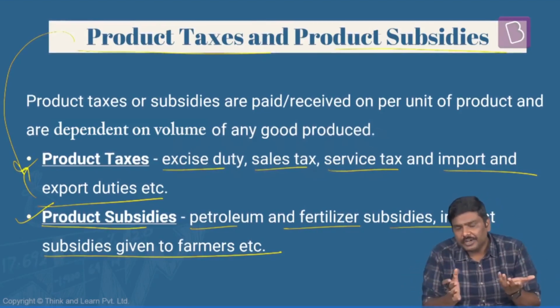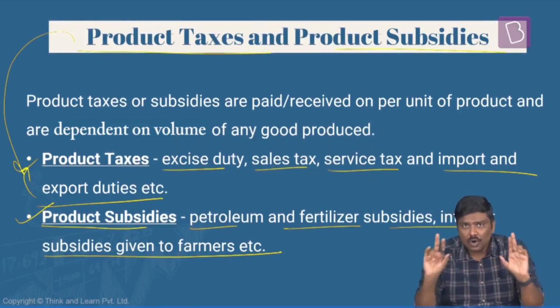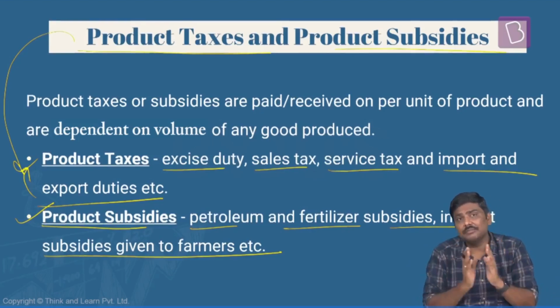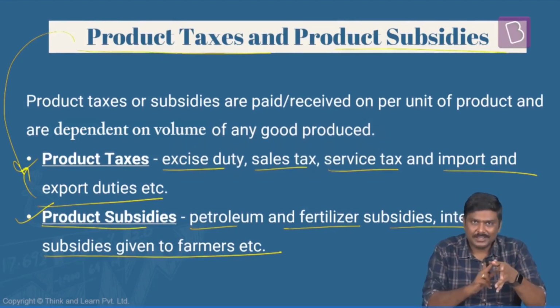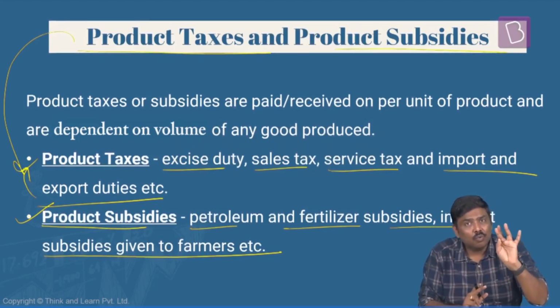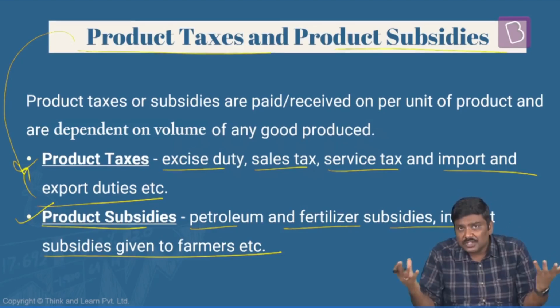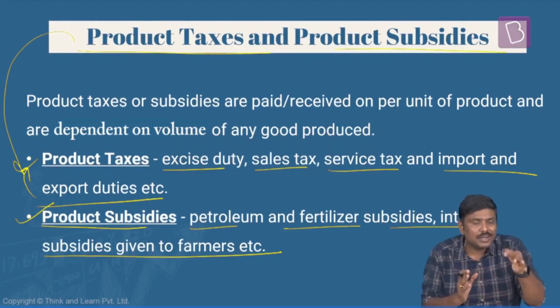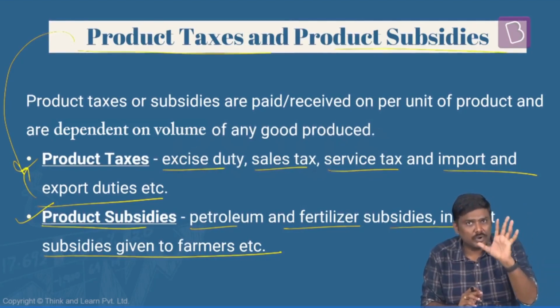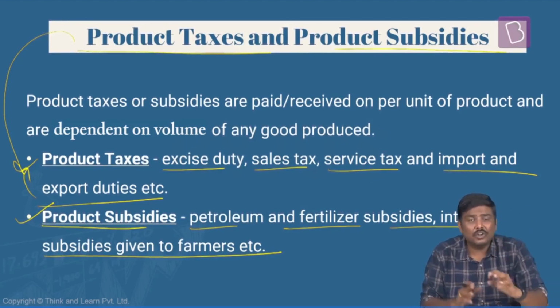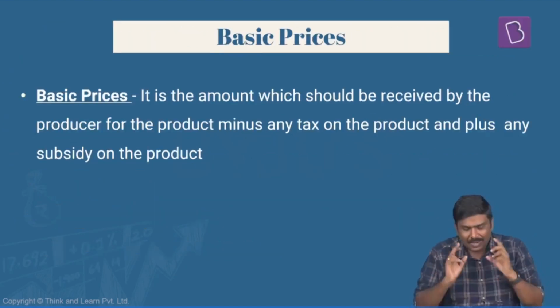Should you remember all of it? My recommendation is to remember the concept. The concept is very, very important here. What is the concept? Whenever I say product, either taxes or subsidies, they are linked to volume of production, how many units you produce. When I say production taxes or subsidies, they are independent of units produced, or not dependent on the number of units that you produce.